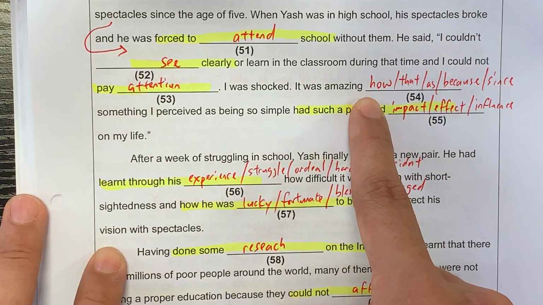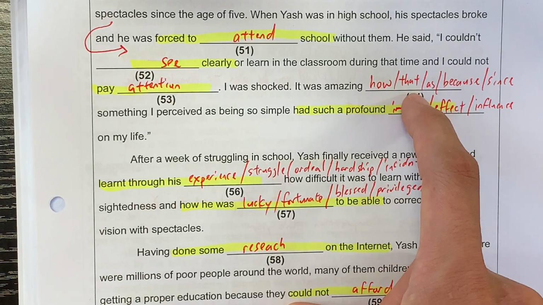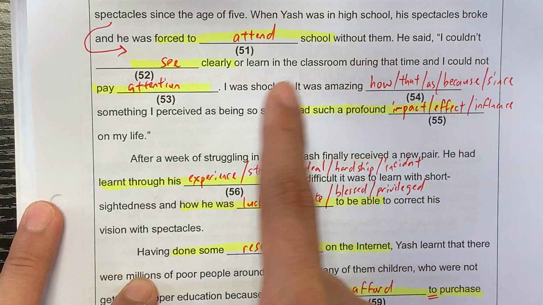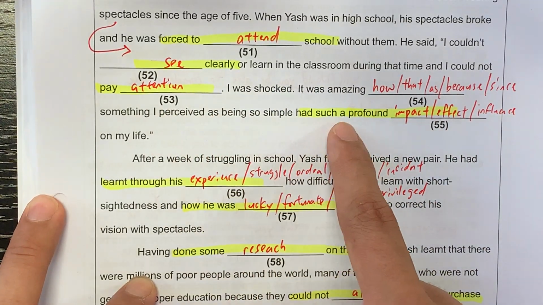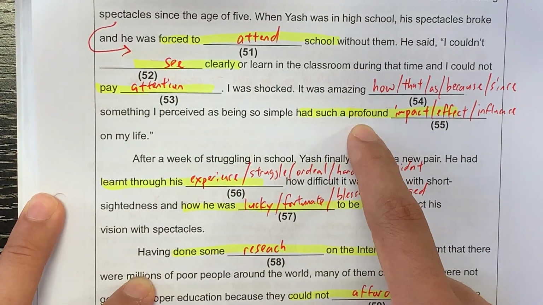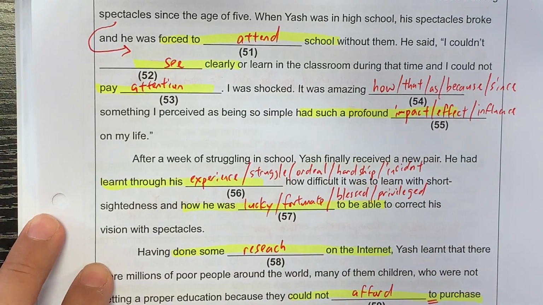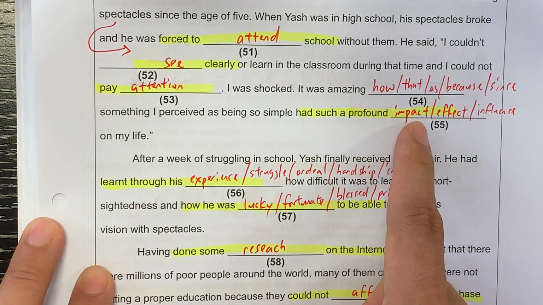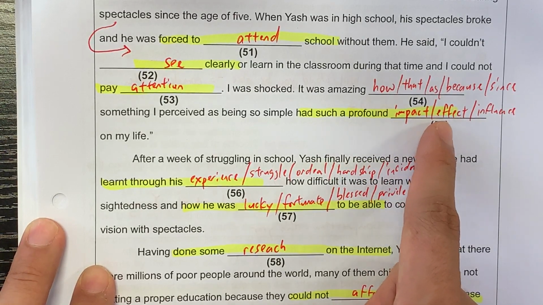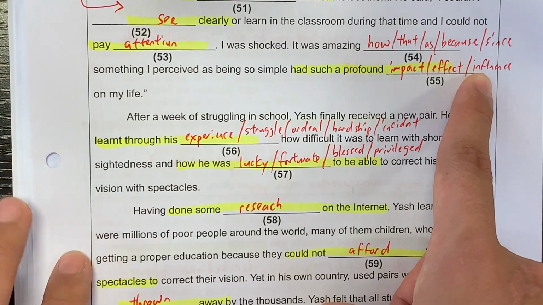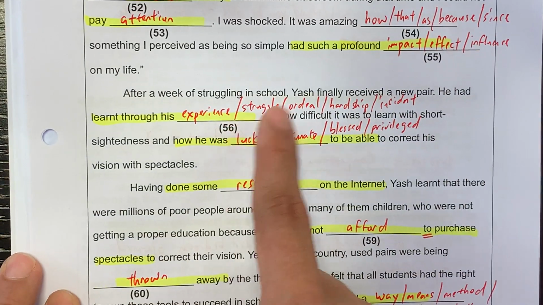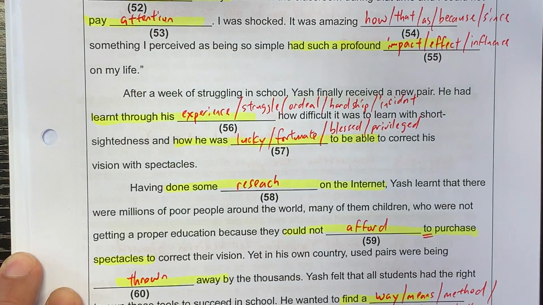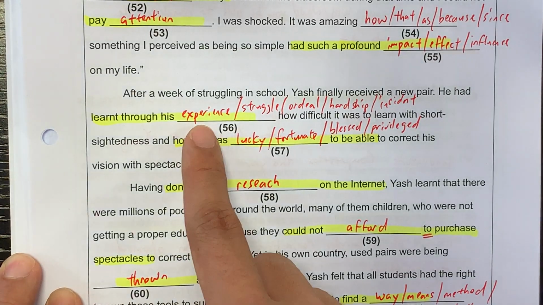It was amazing how, or amazing that, it was amazing as or because, since something I perceived as being so simple has such a profound impact, such a big impact, okay, profound effect, profound influence on my life. Profound, other than meaning big, means that it directly affects you personally, okay?